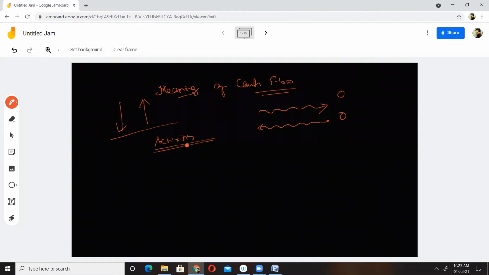These activities are classified into three categories, remember. Can anyone tell me what are the various activities? What are the various activities due to which cash may flow into or out of the business?